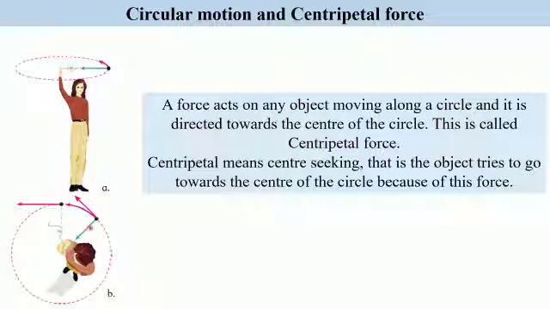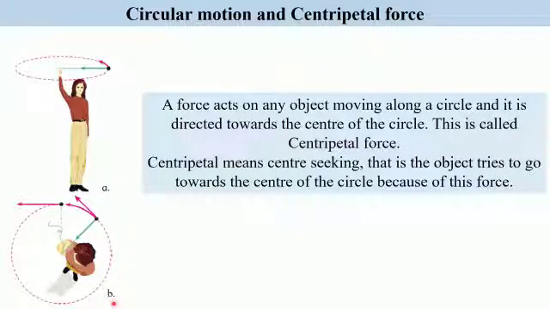Now here we have been shown the stone constantly moving in a circular path. Suddenly you release the string. As soon as you release the string, the stone moves away in this direction, which is going to be a tangent to the circle. If you release it at this instant, this will be the direction of the stone. Everywhere it will be a tangent.